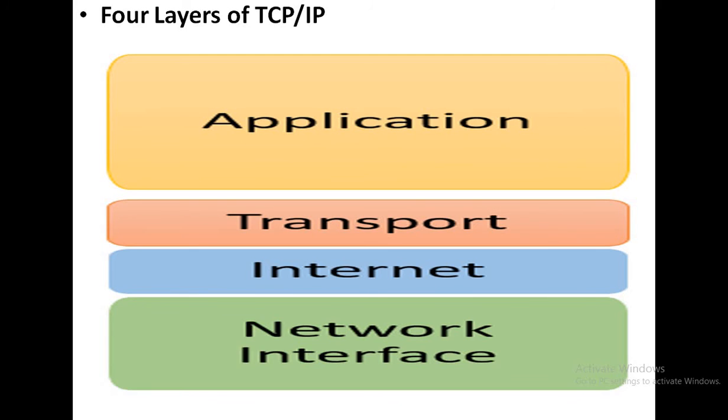Okay. So the next functionality of the transport layer is that it divides the messages received from the session layer in the OSI model into segments and numbers them to make a sequence which is easy to transfer from one location to another location and to find out the errors.